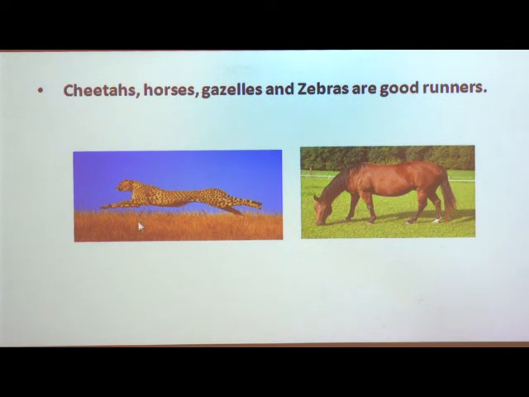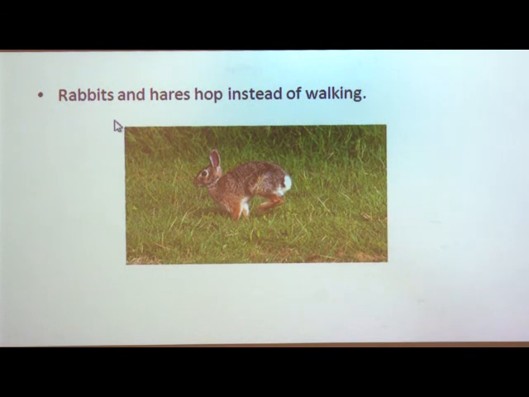Here you can see the picture of a cheetah and this is the horse. You can see the legs of the horse and cheetah are very strong and muscular, which help them to run fast on the land. Now, the second one that we have is hoppers.